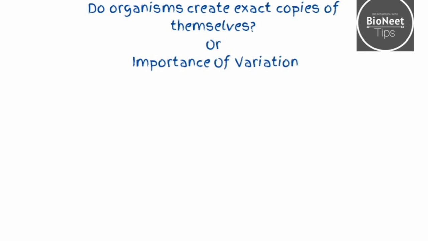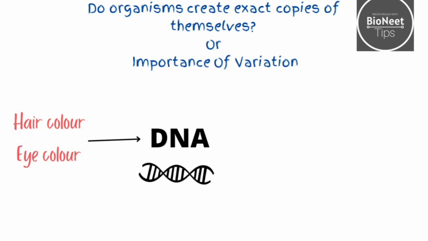Do organisms create exact copies of themselves, or what is the importance of variation? These are the two questions that are often asked for 1 mark or 2 marks. Do organisms create exact copies of themselves, or what is the importance of this variation? To understand this, we need to understand that in our body, every character, for example, hair color, eye color, is stored in the form of information in the DNA.